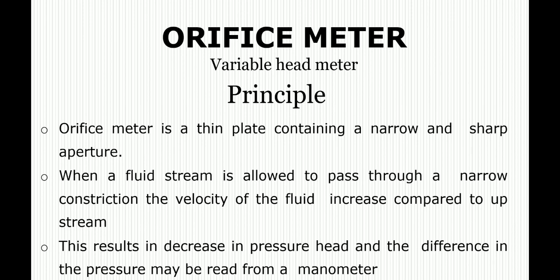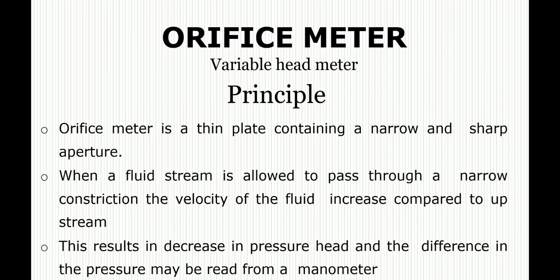Now next is the hydrodynamic method. The first one is the orifice meter. Orifice meter is also called the variable head meter. Why is it called a variable head meter? Because it measures the variations in the pressure across a fixed constriction placed in the path of the flow, consisting of a constant area. So it is called the variable head meter.